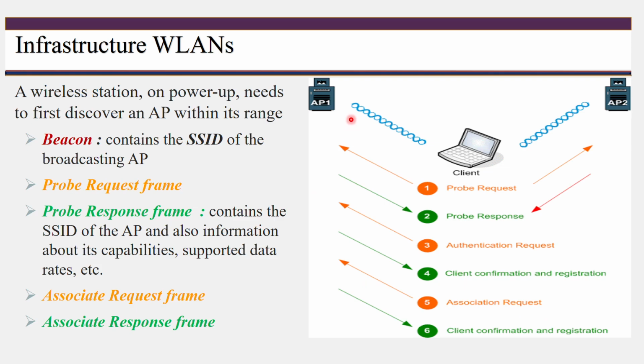In the association request frame, this client is already authenticated. Now further communication can take place between access point 1 and client 1. This association request is a request naming the workstation with which this client wants to communicate, and the authentication request is to prove the identification of the client.